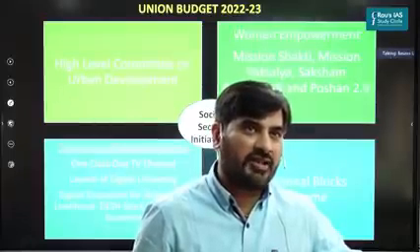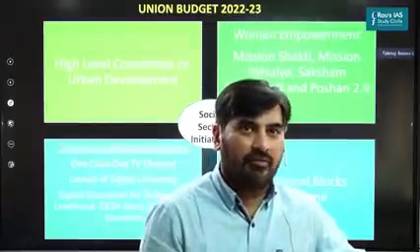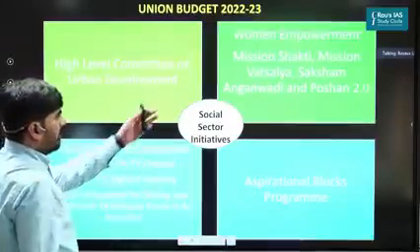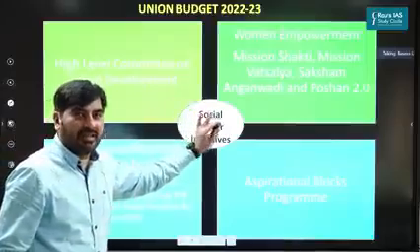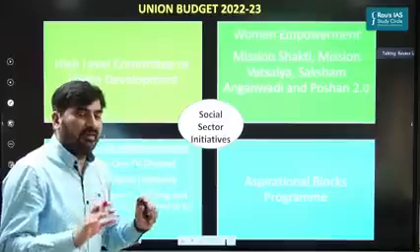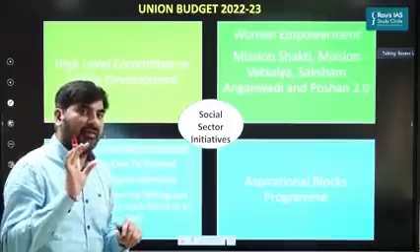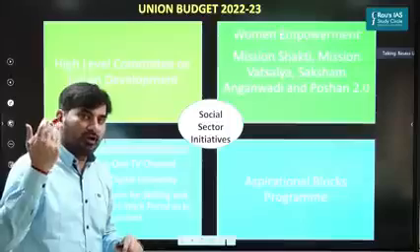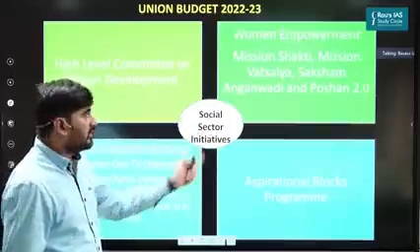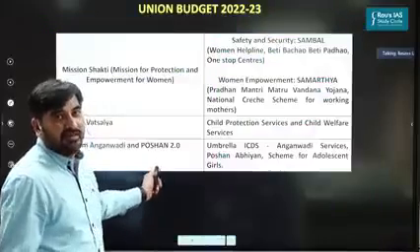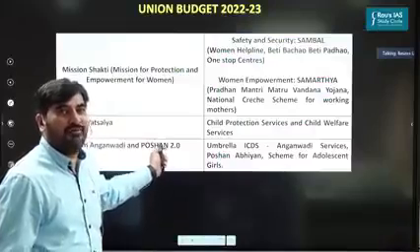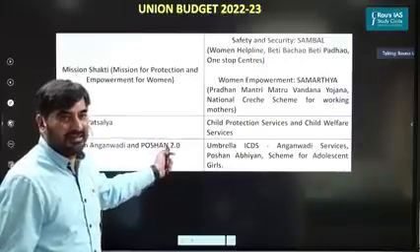Next, with respect to social sector initiatives, nothing much. For example, a high-level committee will be set up on urban development. Women empowerment, once again, no major initiatives, but the finance minister has made a mention that for women empowerment, we have come up with 3 schemes. These schemes have already been launched before, but she has just made a mention. And if you want to know the details of these 3 schemes, I have incorporated this in the table. Okay. I don't want to really explain the schemes because that is really boring for me as well as for you. So these are the different schemes.